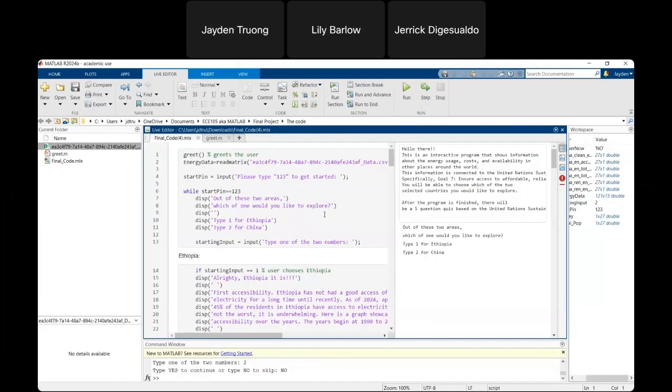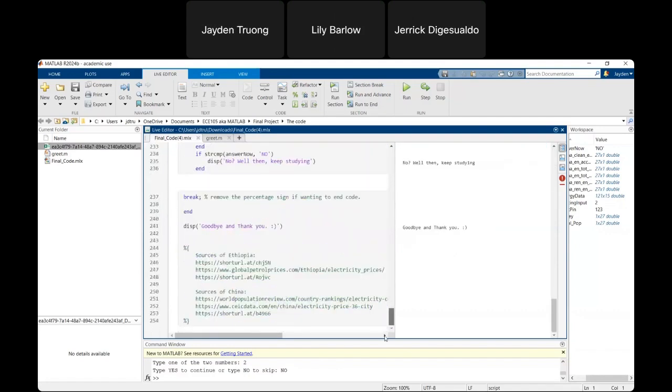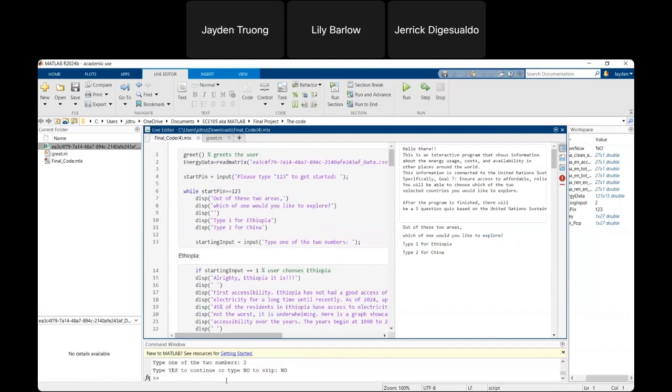So this is our main code. Right here is our user function. It's essentially a brief summary of what our code does. Our code is 254 lines long, and this is how it starts.